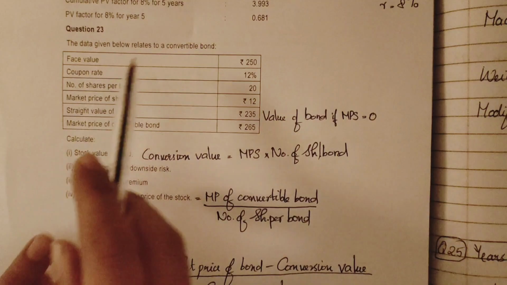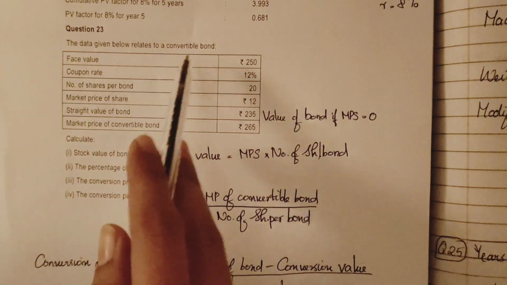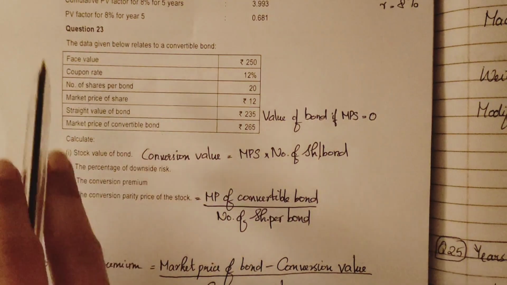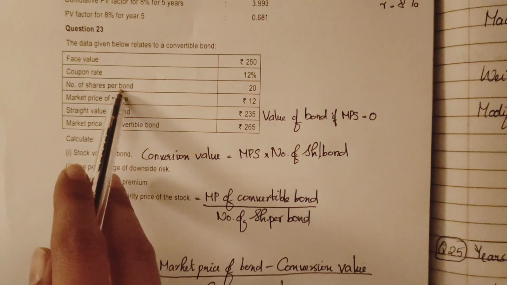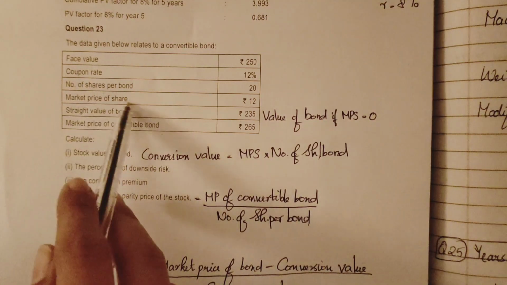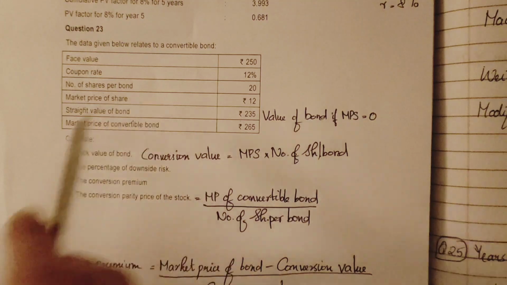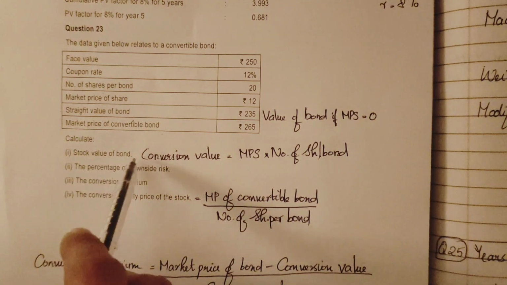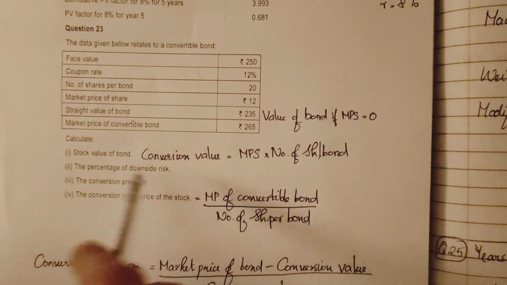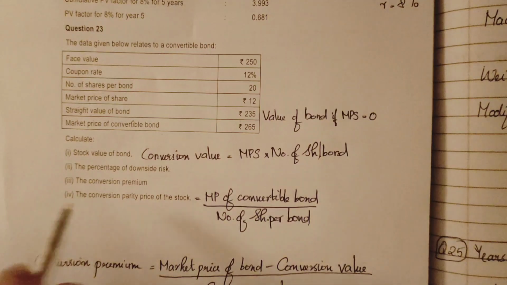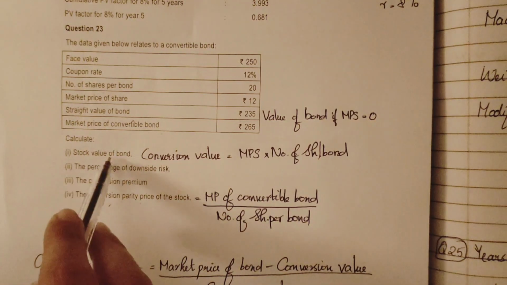Question number 23. Data given below relates to a convertible bond. Face value, coupon rate, number of shares per bond, market price of share, trade value of bond, market price of convertible bond. Calculate the stock value of bond, percentage of downside risk, conversion premium, conversion parity price of the stock. So first one, stock value of the bond.